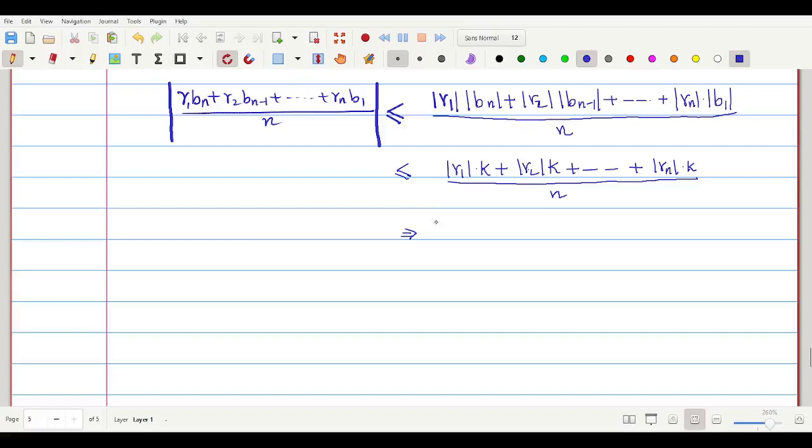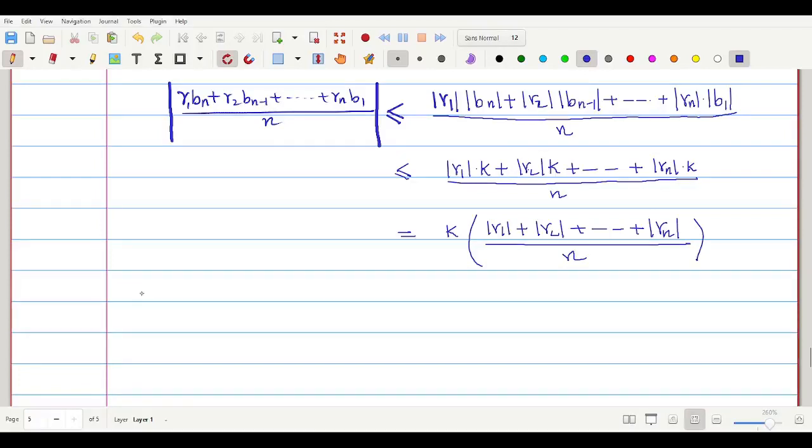So this is equal to k into modulus of r1 plus modulus of r2 plus dot dot dot plus modulus of rn, divided by n.